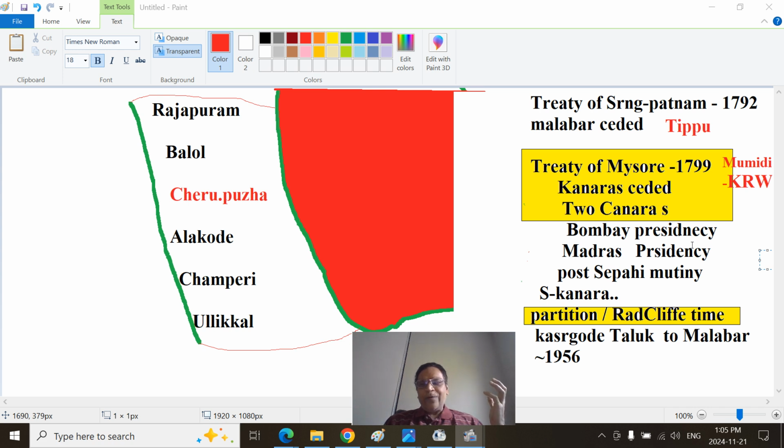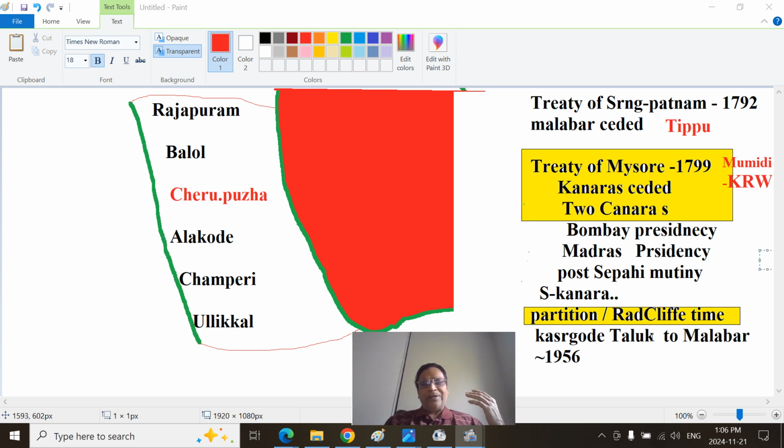And for a lot of years, South Canara district, that is the Mangalore-centric area, was part of the Madras Presidency. The southernmost part of it was the Kasaragod district. Post-mutiny, South Canara district and Kasaragod district were attached to the Madras Presidency, then partition, independence, Radcliffe time.